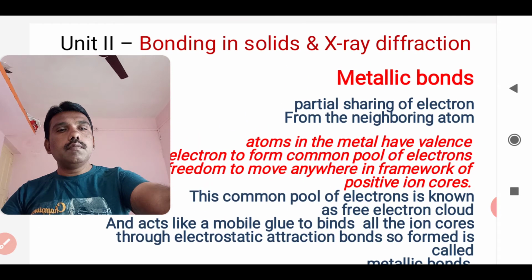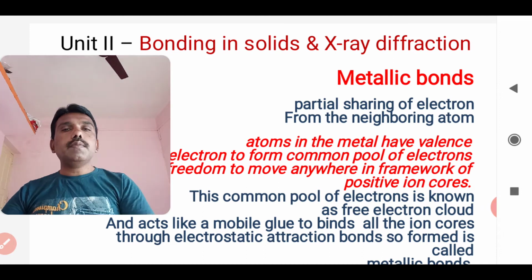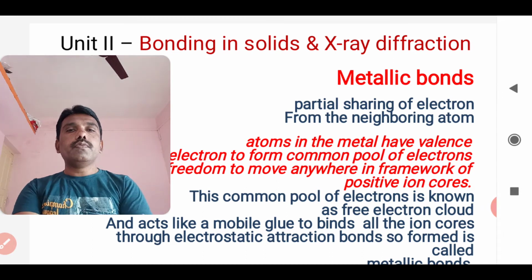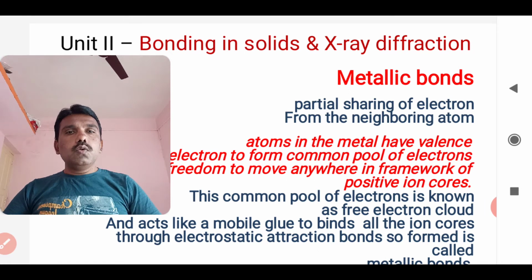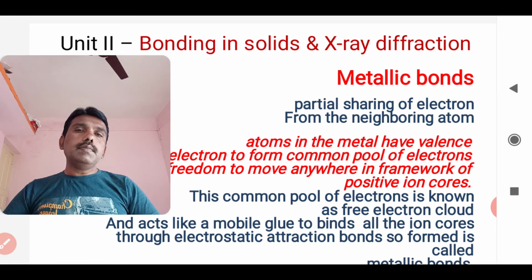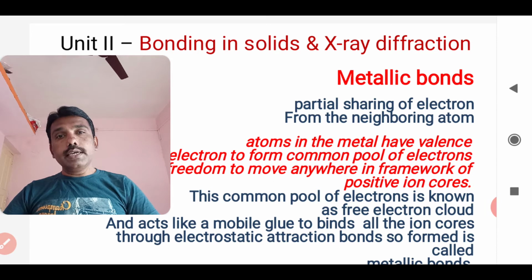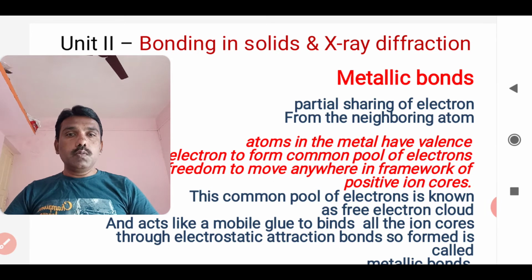This type of bond is formed due to the partial sharing of electrons from the neighboring atoms. This is somewhat similar to the covalent bond, but not exactly, because although there is sharing, it is only partial sharing of electrons as the atoms come closer to each other.